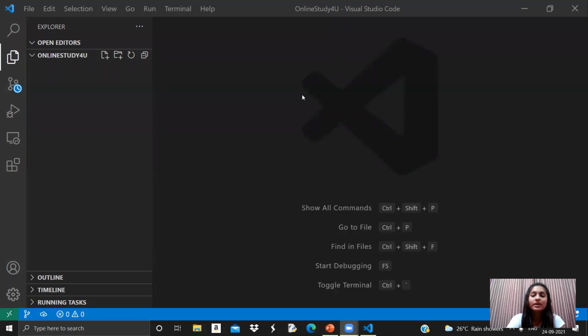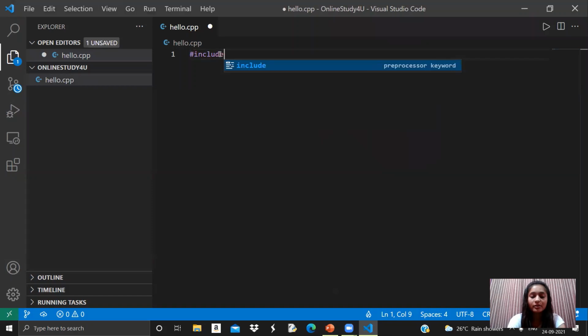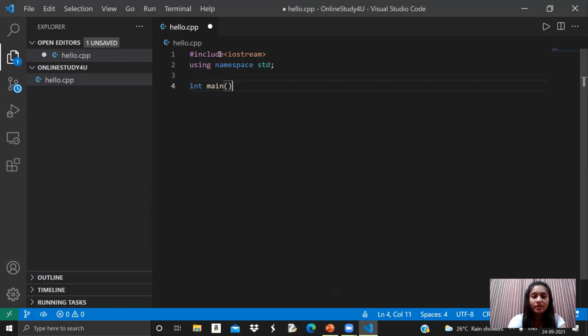So here we are on a coding environment. Let's write our first C++ program. I'll make a file first, with the .cpp extension. Now let's write the program. Remembering the structure, I need to include the header first, and this is hash include iostream. Then let's write using namespace std. After that, let's write the int main function, and our structure is completed. So this is the structure: the header, then using namespace std, and then the int main function. Inside this we'll write everything about the program.